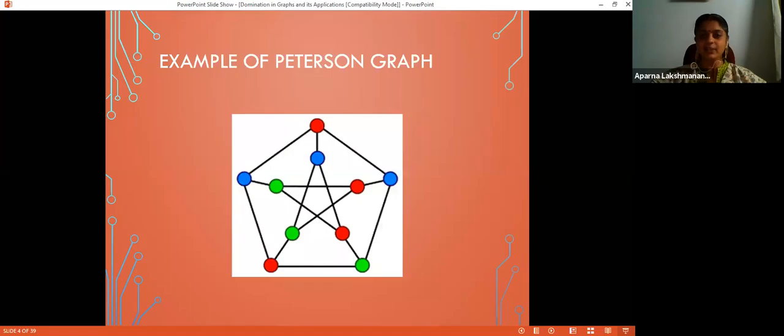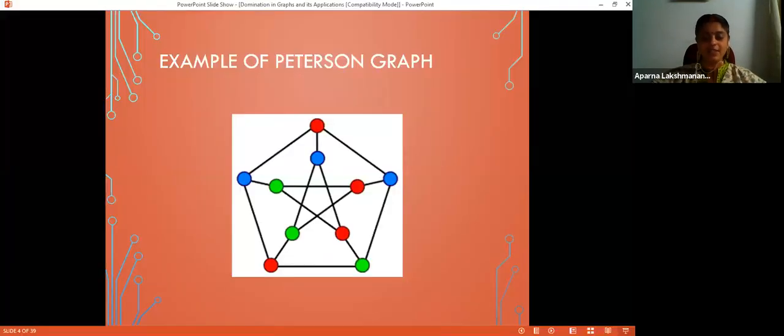Not always, but in this case, you can partition the vertex set into minimal dominating sets, but not gamma sets. You can be sure in this case. Why? The domination number is 3 and there are 10 vertices in the graph. So you can't partition the vertex set into gamma sets, because a gamma set will always have cardinality 3 and 10 is not divisible by 3. So it is not always true that the vertex set of a graph can be partitioned into gamma sets.